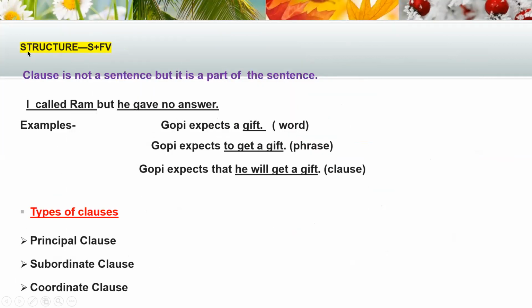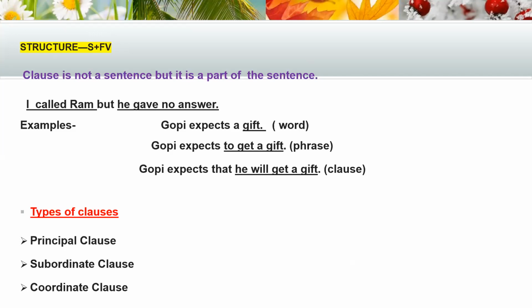Okay, before that, let's know the structure of clause. Okay, structure of clause is a subject and a finite verb. If there is a subject and a finite verb, that is a clause. Okay, but remember, clause is not a sentence, but it is a part of sentence. Several clauses can constitute a sentence. Ready? Difference between clause and sentence. A clause is a part of sentence. Okay, but you will find several clauses in a sentence.